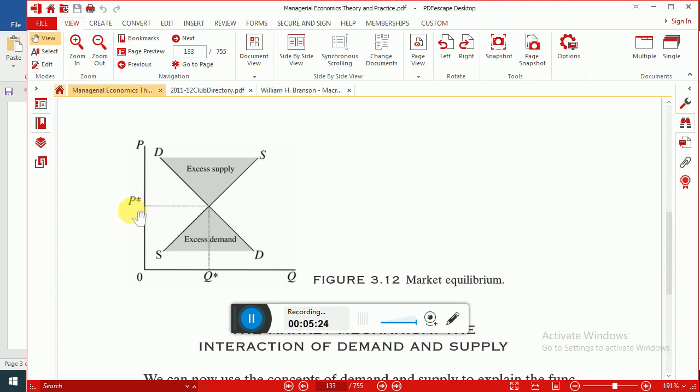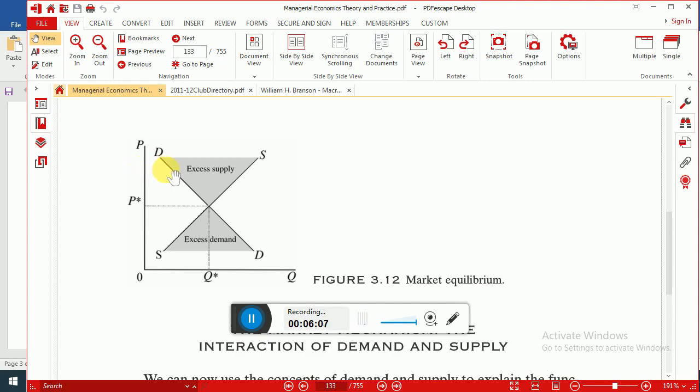When does it happen? This happens when price increases above P*, for example, to any level above P*, for example, at this point. So what will happen if price increases from P*? We know when price increases, quantity demanded decreases. We also know from the law of supply that when price increases, quantity supplied increases. So at any price higher than P*,